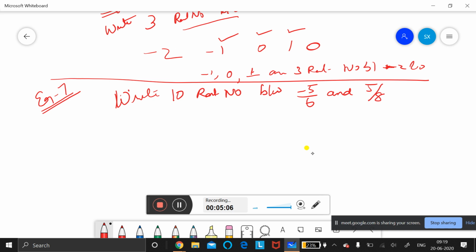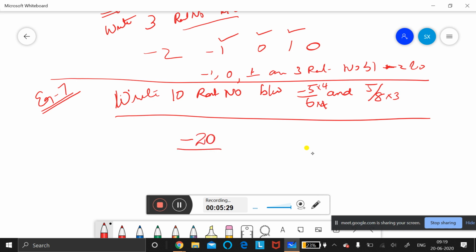If you're given a rational number like this, keep your denominator same. So multiply this with 4 and 8 with 3. You get the LCM as 24. When you multiply 6 by 4, the same 4 should be multiplied here. So what you will get? Minus 20 by 24.